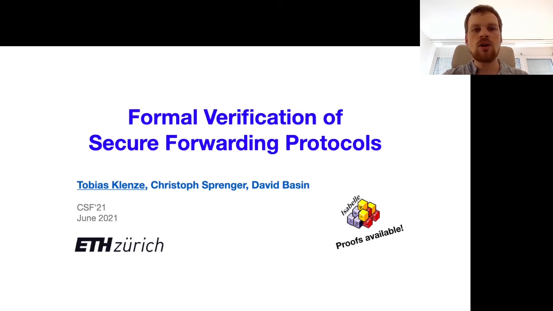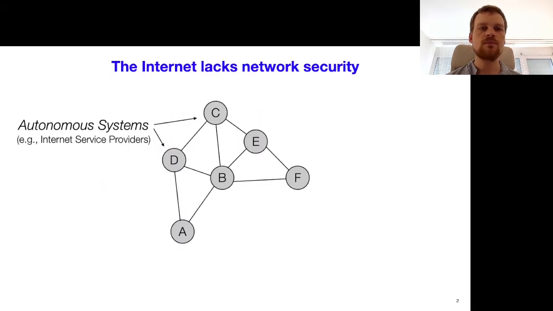In this work we will talk about the formal verification of the secure future internet, in particular the forwarding protocols. But before I talk about future internet architectures, let's talk about today's internet. The internet is a network of networks. Each network is an autonomous system, as we call it, such as an internet service provider.